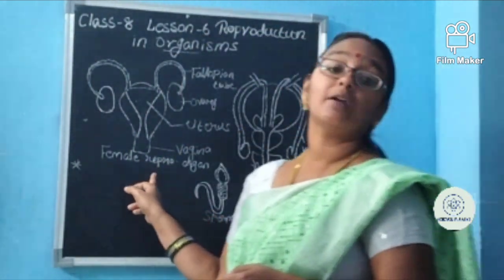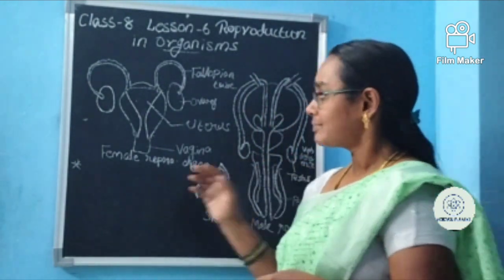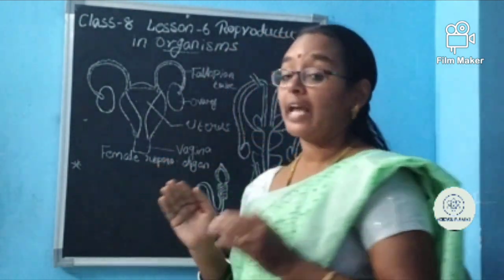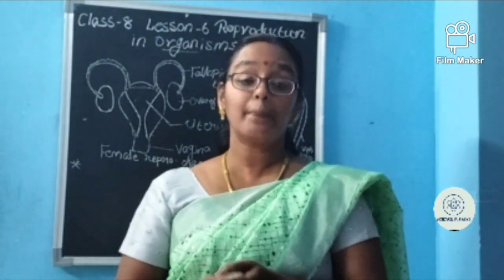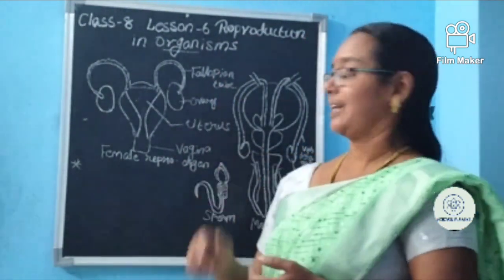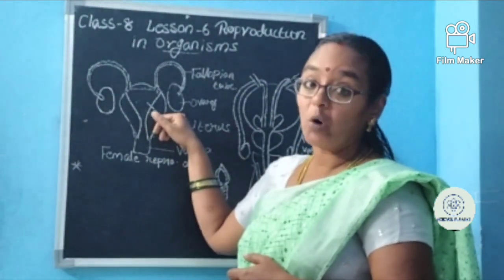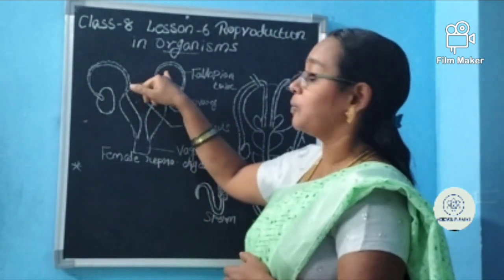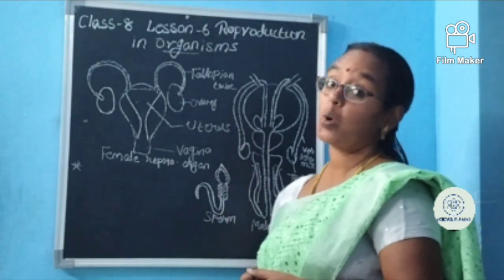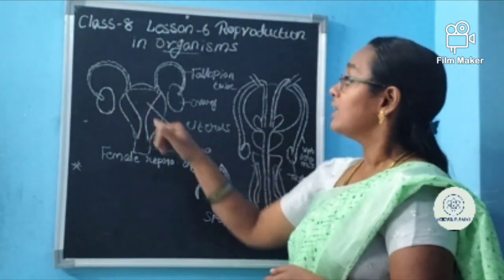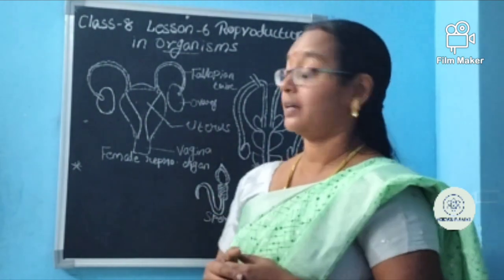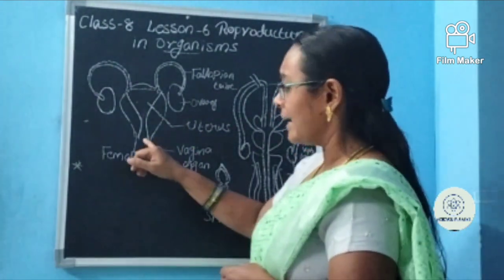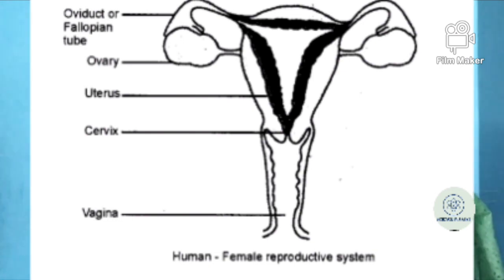Now we are going to see the female reproductive part. The female is the one who is able to give birth to a child, so the parts are also special. These are two ovaries. Ovaries produce ovum, or egg. And this is the tube-like structure called the fallopian tube, or oviduct. It enters into the broad muscular part called the uterus. And there is a wide muscular part which has an opening, called the vagina. These are the main important parts of the female reproductive organ.